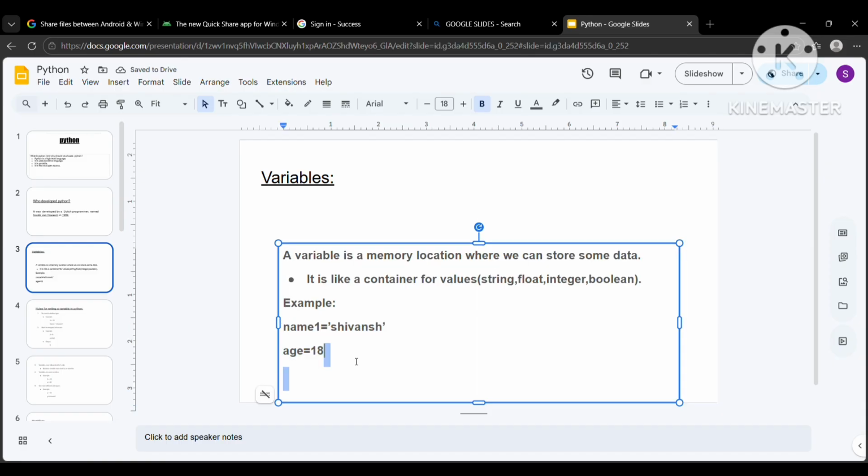So here I have created a variable named name1. Here name1 is our variable in which a string, Shivansh, is stored. The name1 variable is pointing to a memory location where Shivansh is stored, and the second variable is our age, in which 18 is stored. 18 is actually my age, so I have stored it in the age variable.